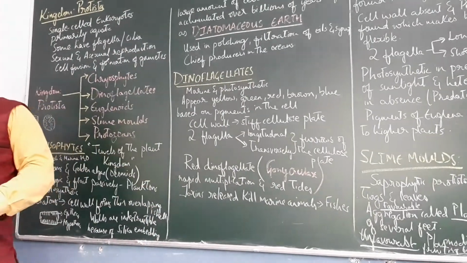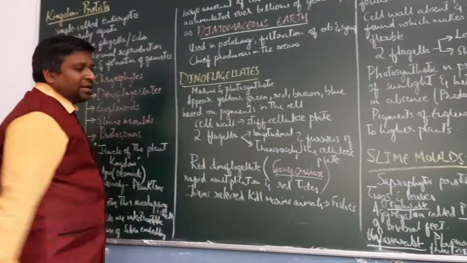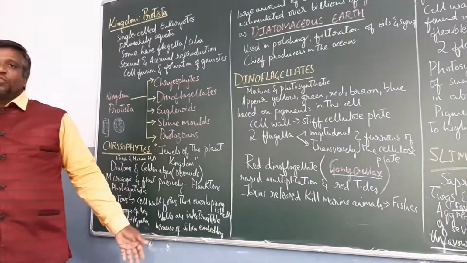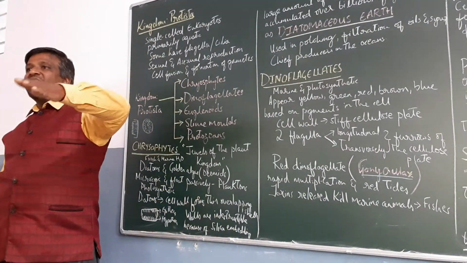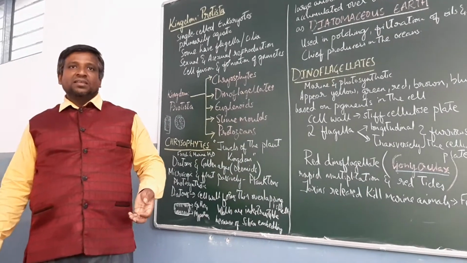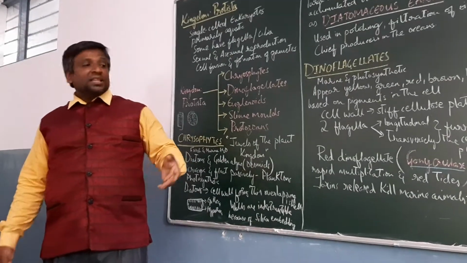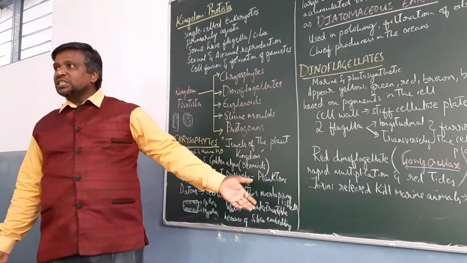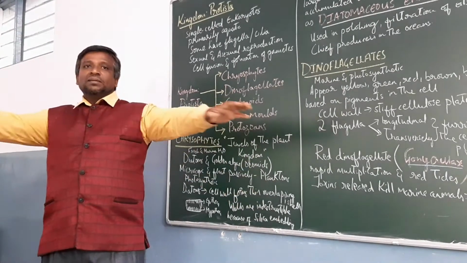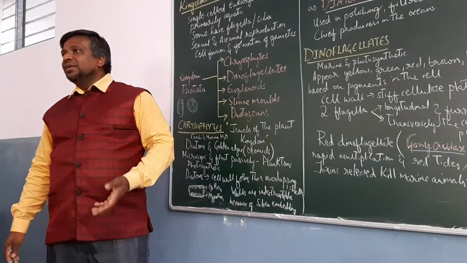Then red dinoflagellates, Gonyaulax, for example, they are found in the red tides of the ocean. Sometimes you find that some of the tides are reddish in nature. You need not get scared. That is reddish because of the overpopulation of this Gonyaulax, which is a red dinoflagellate. It has multiplied very rapidly, and that is the reason the tides are looking red in color.